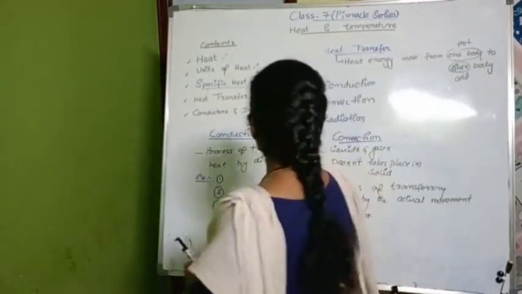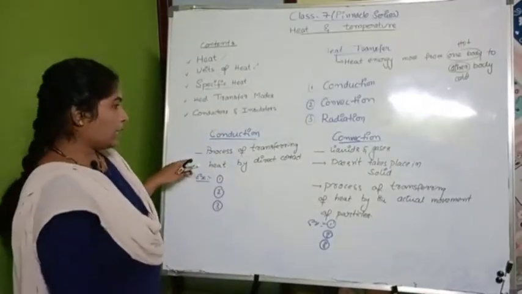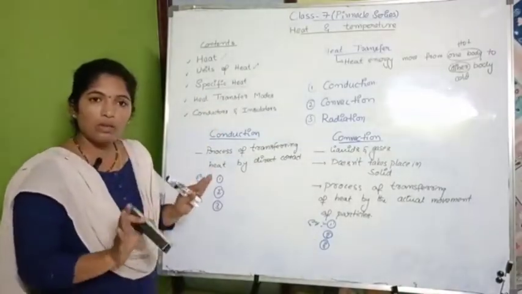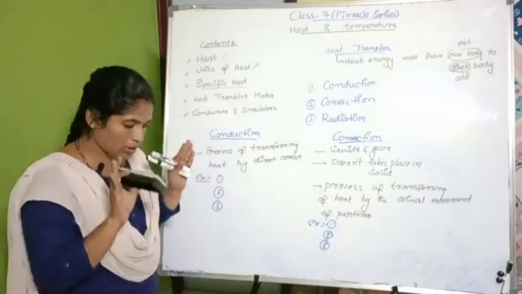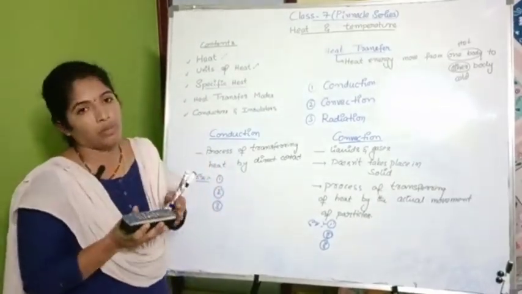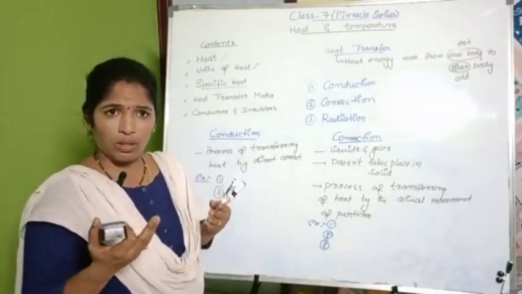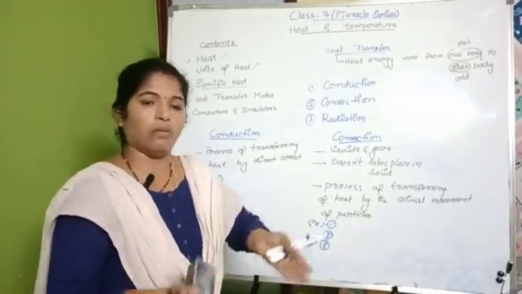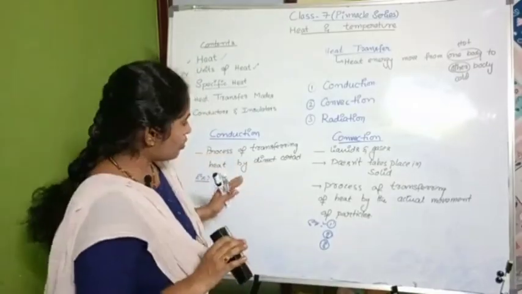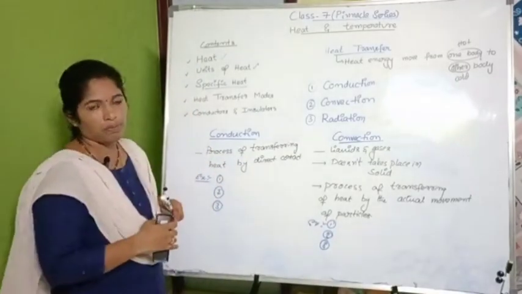So now you understand conduction and convection. In conduction, particles will not move. They will be in the same position, but they are in contact. The bodies are in contact, so there is no requirement of movement. Have you seen that vessel melted and traveled? No, right? They are in contact with each other. That's why they are transferring the heat.